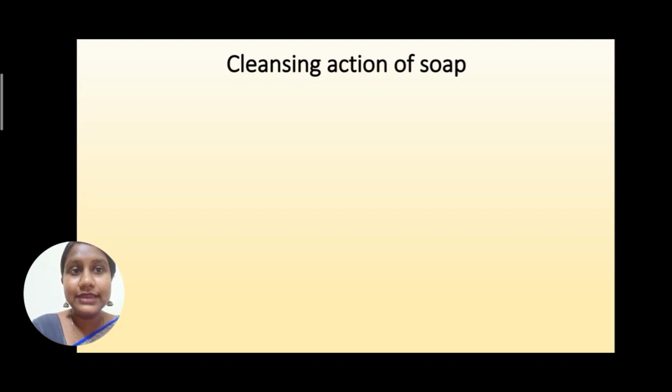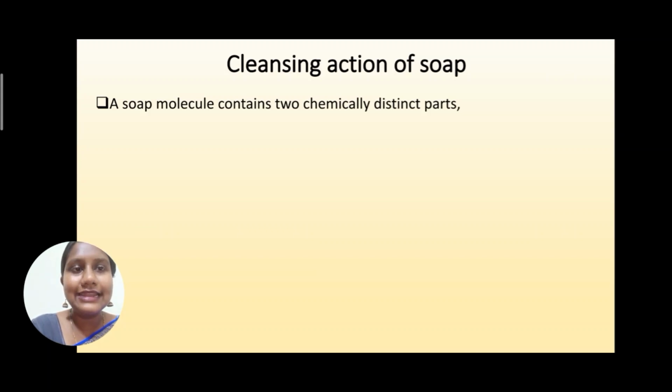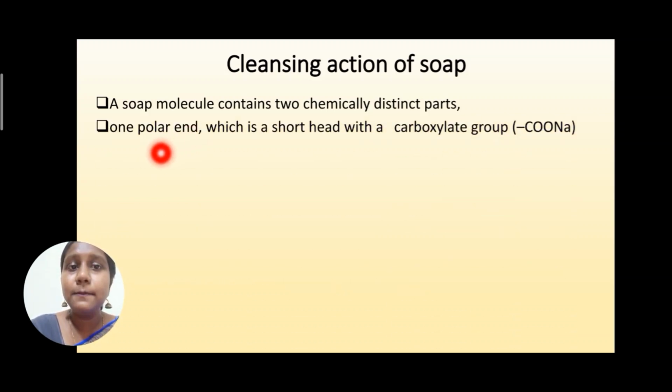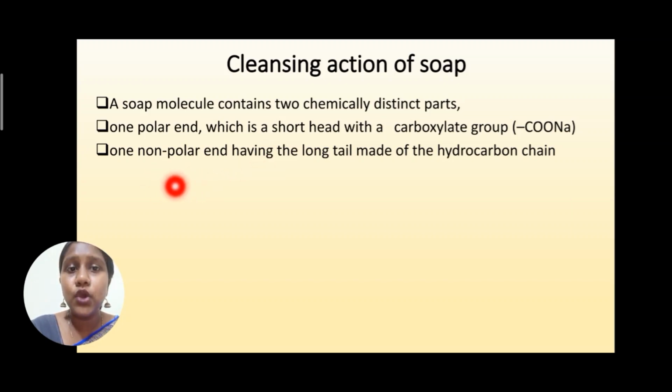Now we are going to learn about the cleansing action of soap. A soap molecule consists of two chemically distinct parts. Just remember, two chemically distinct parts. One part is the polar end, which is a short head and is a carboxylate group. The second is the non-polar end, having a long tail made up of a hydrocarbon chain.